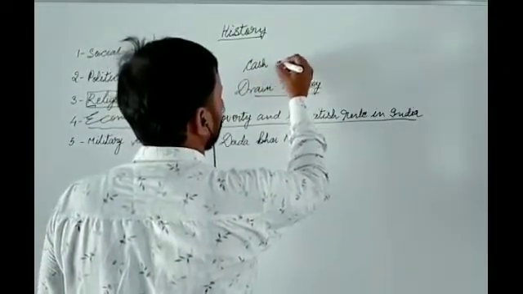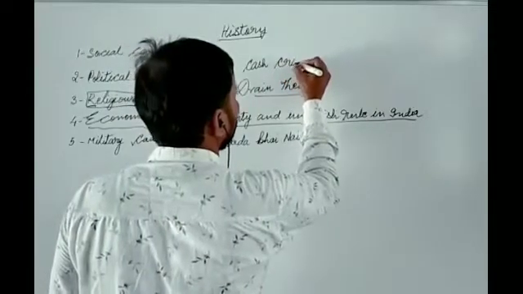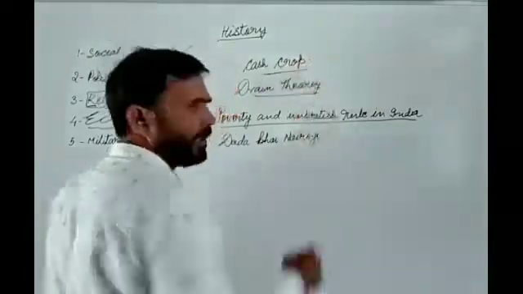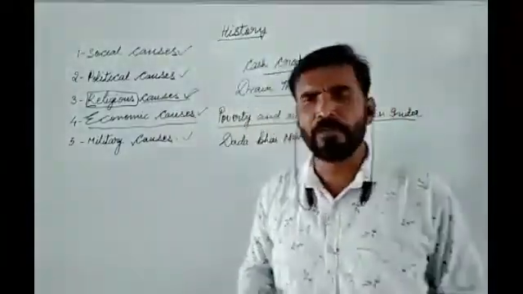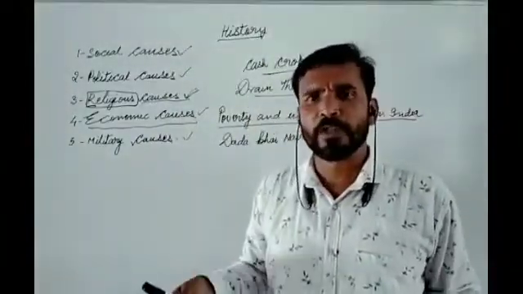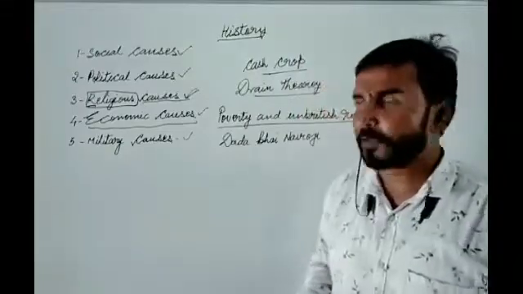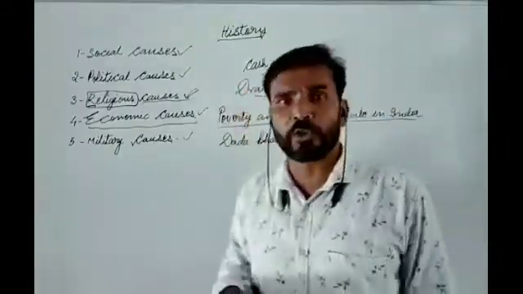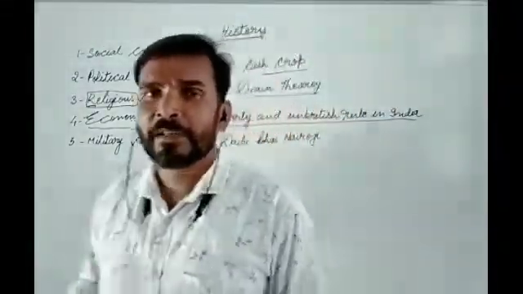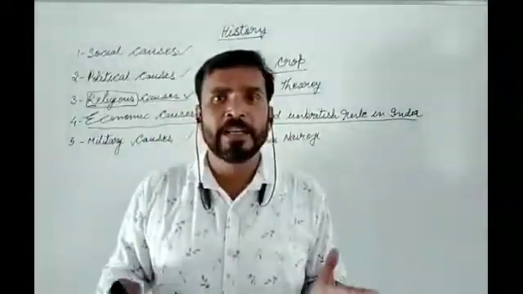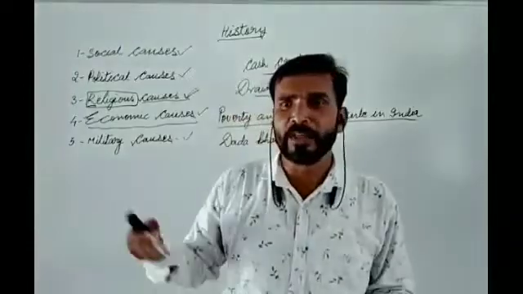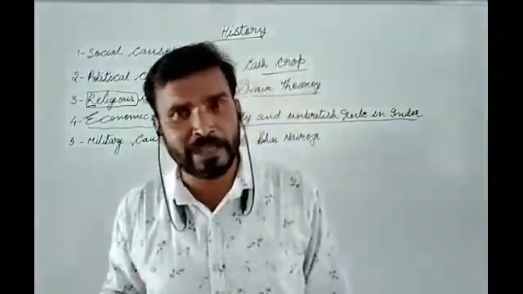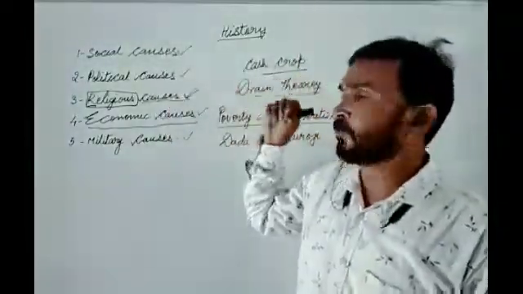Now in geography you might be studying about the cash crop. There are two types of crops: food crop and cash crop. Food crops are generally those crops that we use for eating purposes, and cash crops are those crops that we treat as cash. It's like having gold: anytime you can go to the market, sell it and get the money. Same thing with cash crops also.